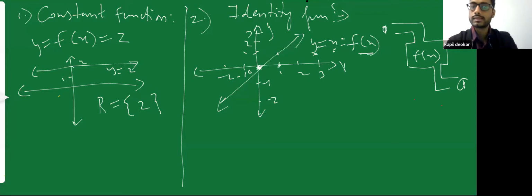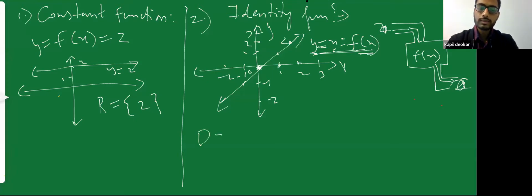Graph will look like this. If I put in 2 over here, what output will I get? I'll get 2. So if x is equal to 2, y is also equal to 2. And if x is equal to -1, y is equal to -1. Therefore, I'm getting a line like this. So in this case, what this machine is doing is taking one input, and whatever input is there, y is equal to x. So it is producing the same output. It is not doing any other change. Graph will look like this. It is passing through the origin.